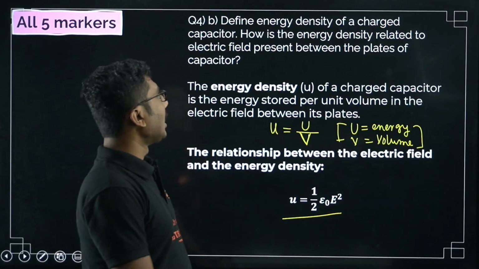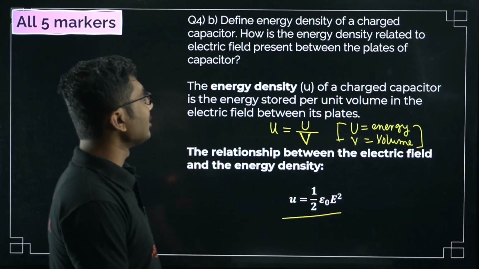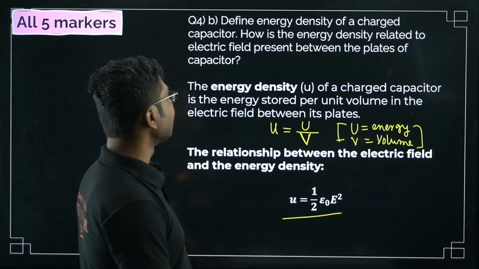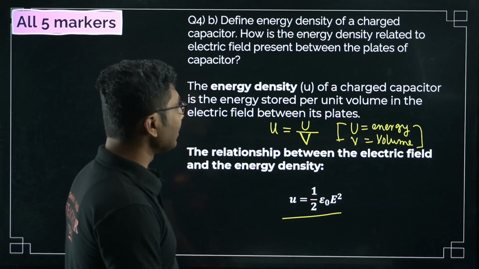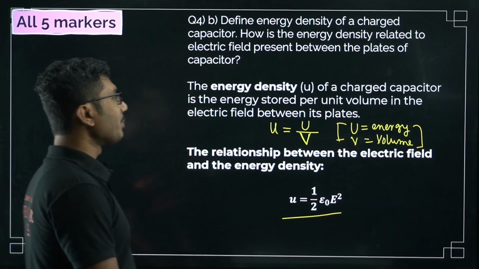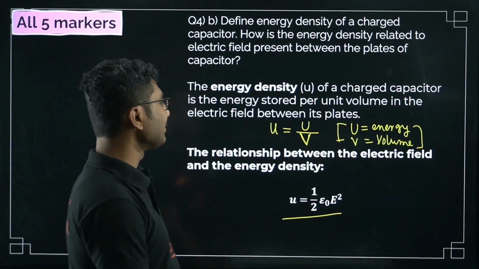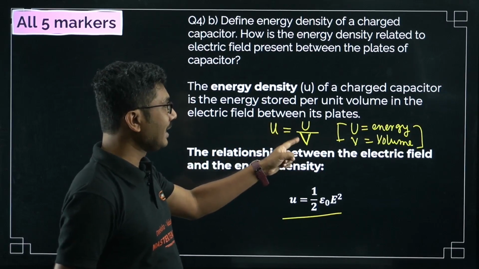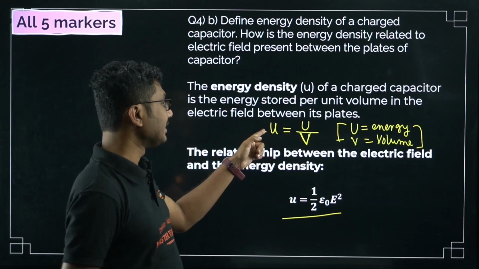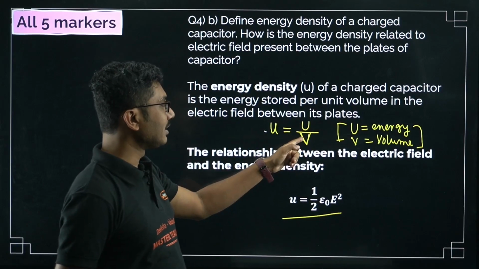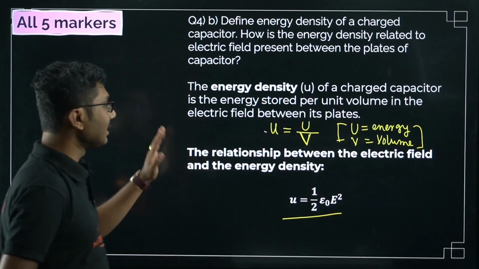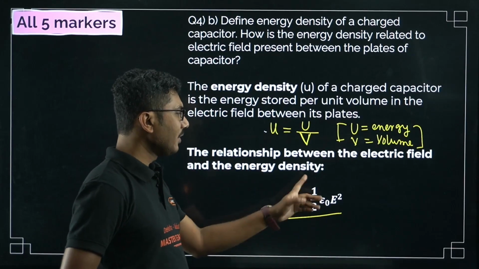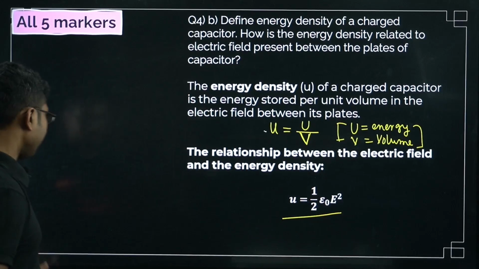Now this is the second part: define the energy density of a charged capacitor. How is the energy density related to the electric field present between the plates of the capacitor? The energy density of a charged capacitor is the energy stored per unit volume in the electric field between its plates. So u is equal to the total energy stored U divided by the volume V. This is the energy density, this is the energy stored, and this is the volume. This is the formula, and the relationship between the electric field and the electric energy density is u equal to half epsilon naught into E square.